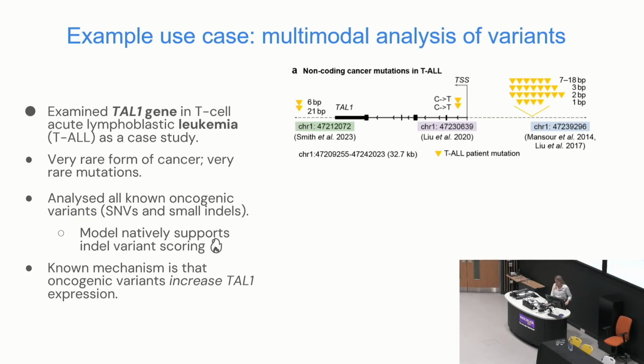Right, so finally, I wanted to go into an example use case. This is one of the case studies that we have in the paper. Here we examine mutations in three groups of yellow affecting the TAL1 gene, which is involved in a disease called T-cell acute lymphoblastic leukemia. This is a rare form of cancer. These are rare mutations. What we did is we scored all of these variants with the model, the SNVs and the small indels, and we wanted to see what the model would say about that. The known mechanism of the disease is that all of these variants increase TAL1 expression in certain cell types.